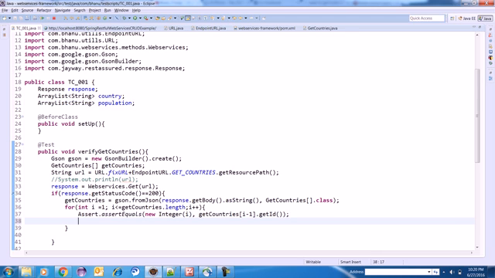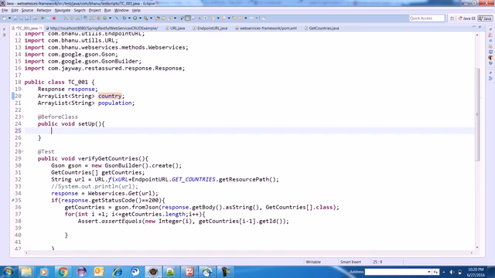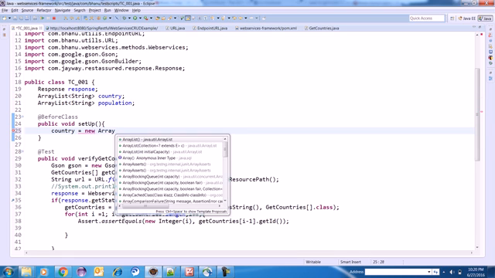Now, as I know that for every ID in the response it has the country name as well as the population, what I will do is in my before class I will make the array list.